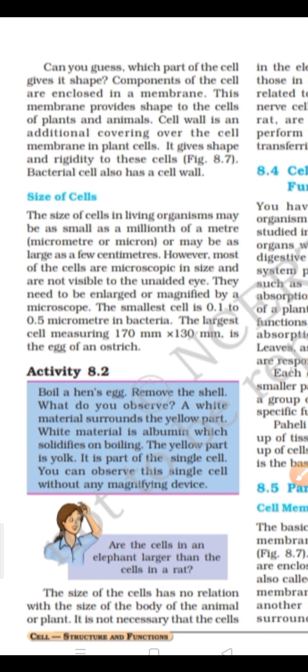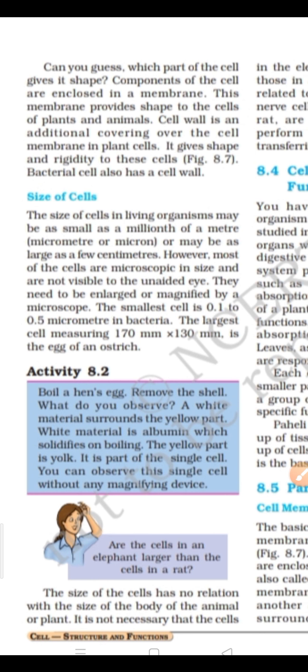Otherwise, for watching cells we require a very magnified microscope. But the ostrich cell you can see with the naked eye, because it's very big. The smallest cell size is present in bacteria, about 0.5 micrometer. By this you can understand how much they vary from each other. So much variation occurs in the shape and size of cells.